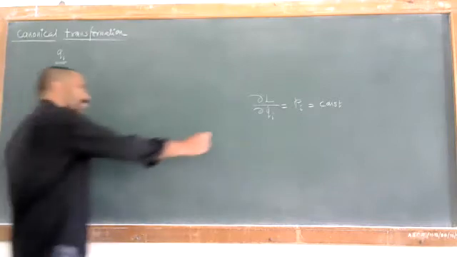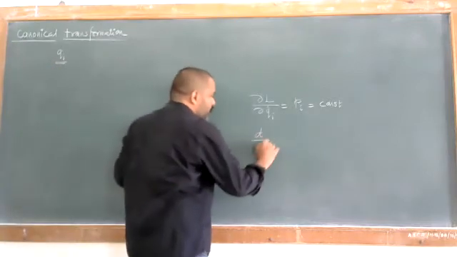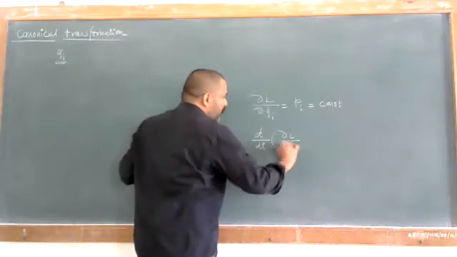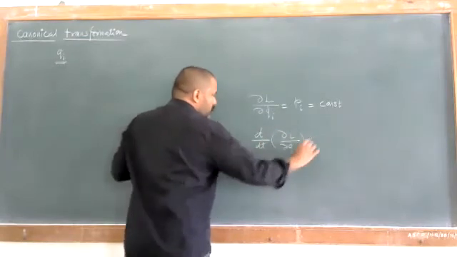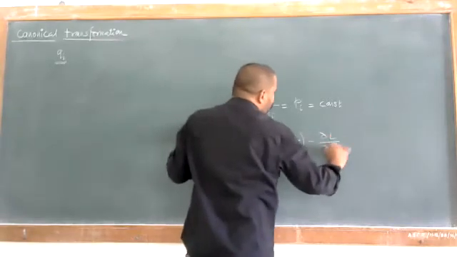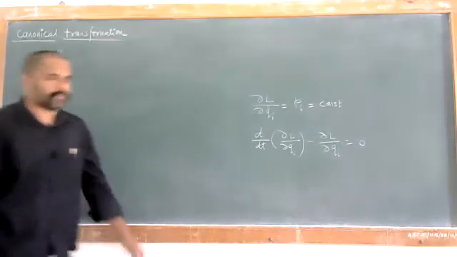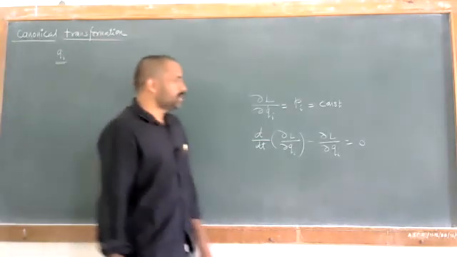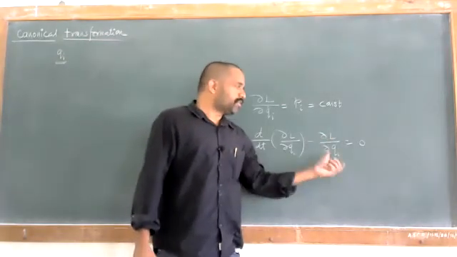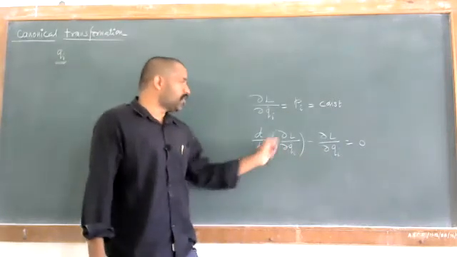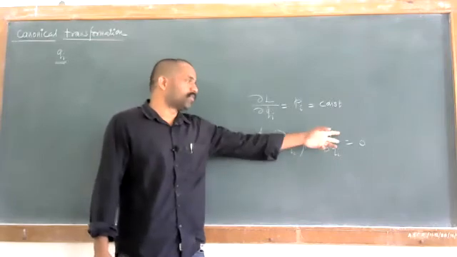We'll have the equation for the Lagrangian, that is d by dt of ∂L by ∂qi dot minus ∂L by ∂qi is equal to 0. So that is our equation. When ∂L by ∂qi is equal to 0, then we will have the condition that d by dt of ∂L by ∂qi dot is equal to 0.